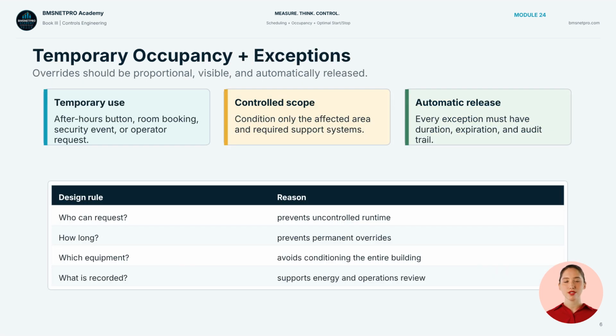Temporary occupancy is useful, but it must be controlled. A local push-button room reservation or operator request should condition only the necessary area and its support systems. Every exception needs duration, expiration source, and an audit trail. A temporary override without expiration becomes a permanent energy problem.